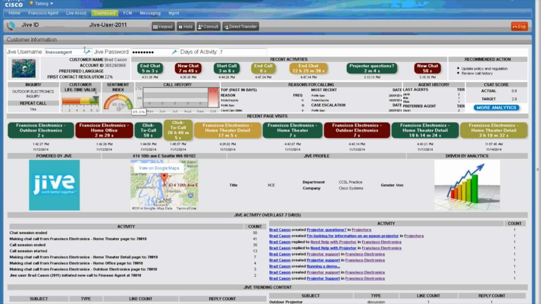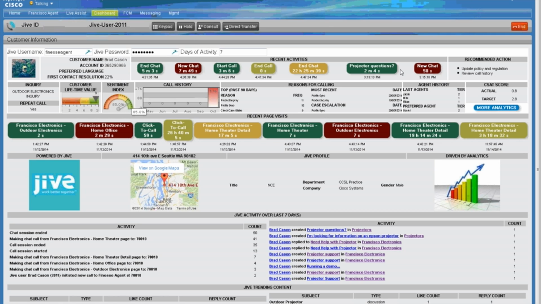So for example, the customer has agreed to share a picture of him or herself, and that's what I see here. In addition to his name and some other account ID information, I also get to see some most recent activities of that customer. The way this works is the oldest activities are on the left, the newest activities on the right. So if you read into this, for example, I can tell that on this activity, the customer posted something about projector questions on Jive, and then they issued a chat. We are in the chat now.